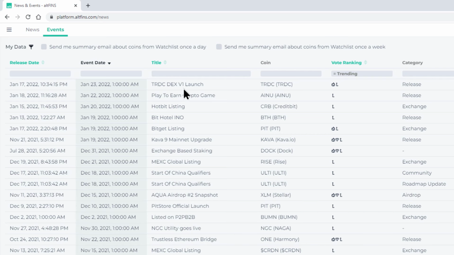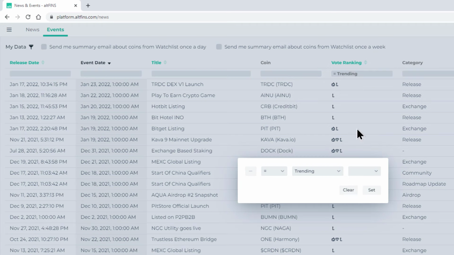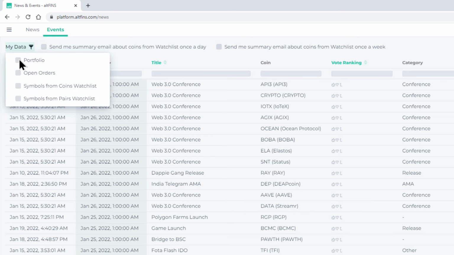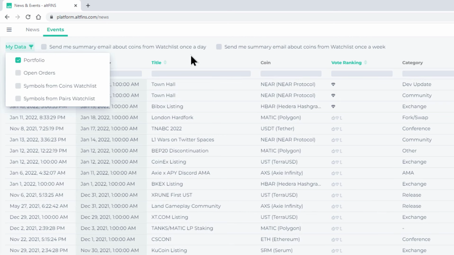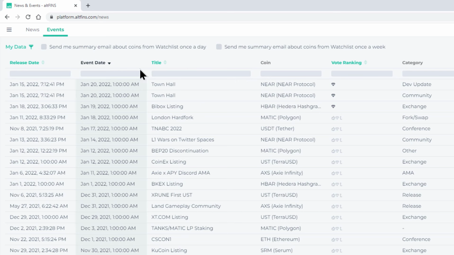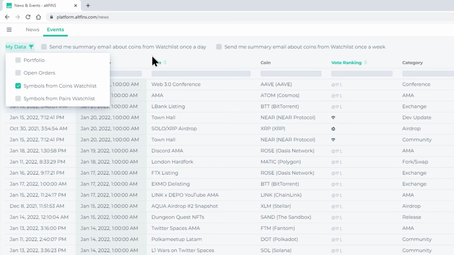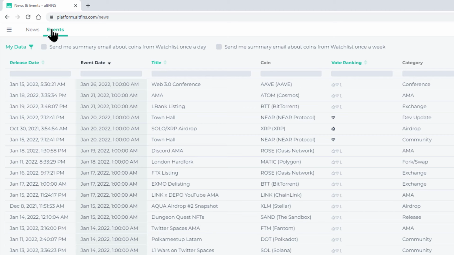So these are, again, huge time savers in finding some interesting ideas for trading or investing. Once again, you can filter this data either by your portfolio, so you can see what events are coming up for coins in your portfolio, or watch list as well. Huge time savers, easy way to stay on top of your